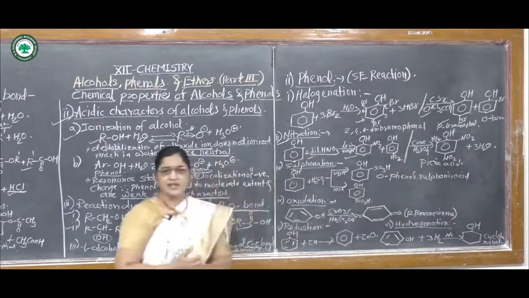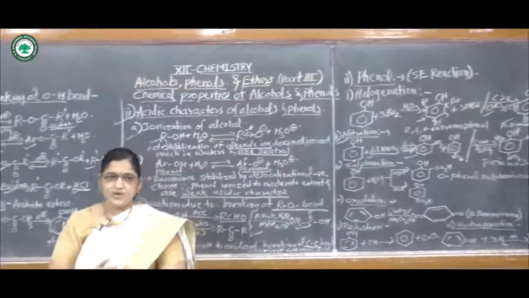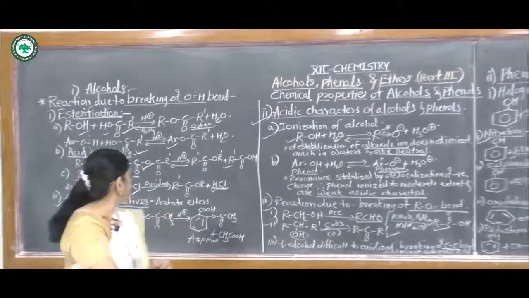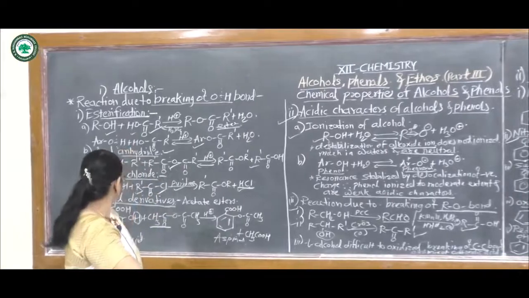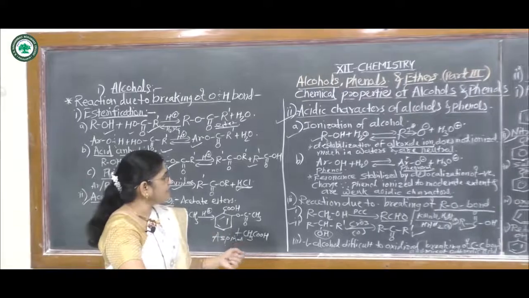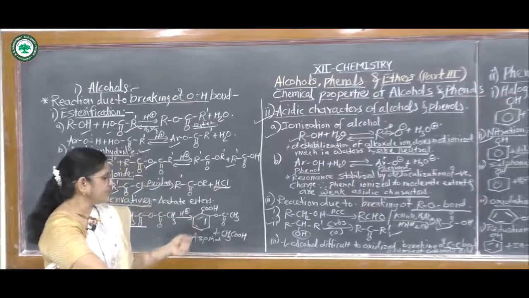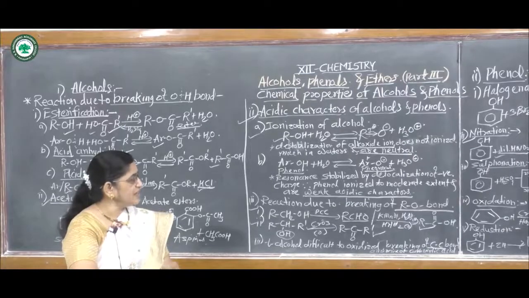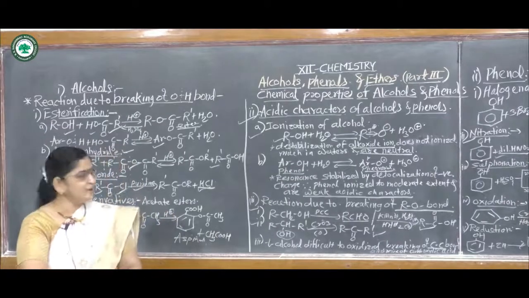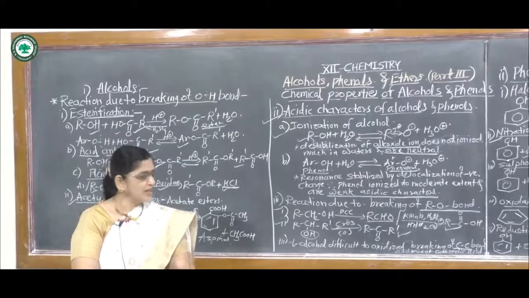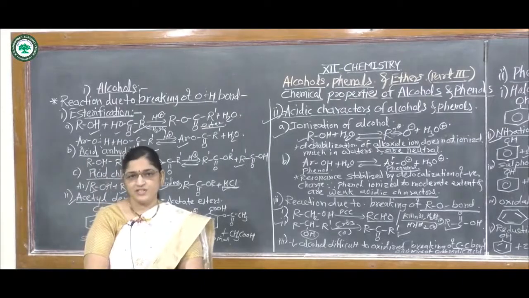In this way, there are some chemical reactions of alcohols and phenols. First one is esterification, then the second one is ionization or acidic character of alcohol and phenol. Third one is reduction due to breaking of the C-O bond. Then at last, chemical reactions of phenol: halogenation, nitration, sulfonation, oxidation, reduction and hydrogenation.